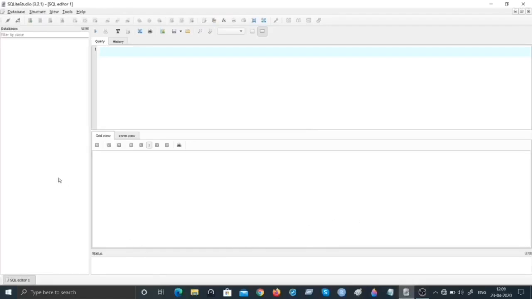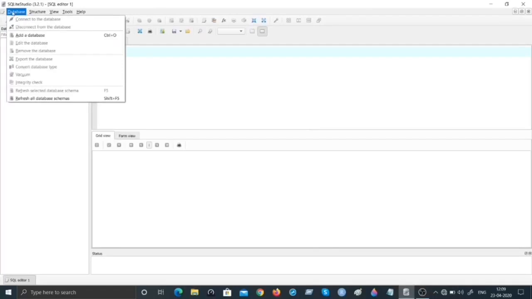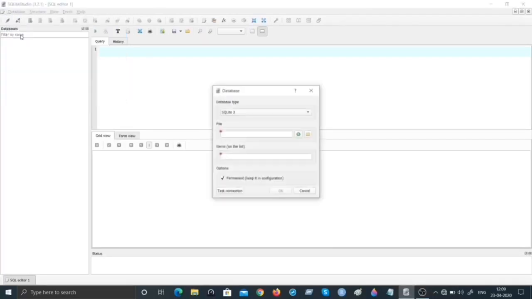So how do you go about creating the database? Do you notice on the left top a database menu at the top level? I click this. It gives me the option to add a database. I'm going to click the add a database option. Then by default the database dialog opens and the database type is defaulted to SQLite 3. If I were to click it and show you, it has other options like SQLite 2, SQLCipher, etc. But I'm going to default to SQLite 3. Realize SQLCipher is for storing the passwords.